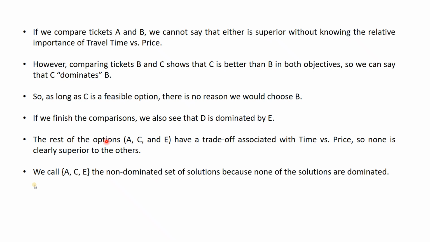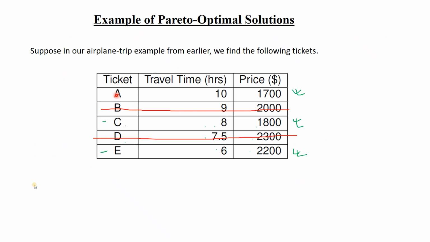Okay. So if we finish the comparison, we also see that D is dominated by E. So the rest of the options, A, C and E, have a trade-off associated with time versus price, and none is clearly superior to the others. We call ACE the non-dominated set of solutions because none of these solutions are dominated. So that means these are called non-dominated because you cannot compare A and C directly and say that A is better than C. No, you cannot say.